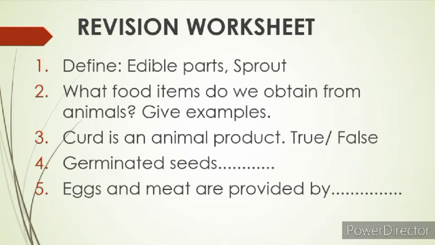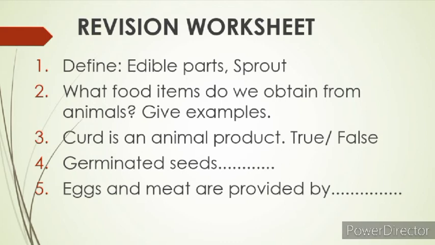Number two is, what food items do we obtain from animals? We can write eggs, meat, honey, milk. These we have to write and give examples also, like eggs you get from hen and duck. So you have to write eggs and then the source is hen and duck. There is a table on page number 8 in your book, with food product and source. You can take the help of that table and give the answers.